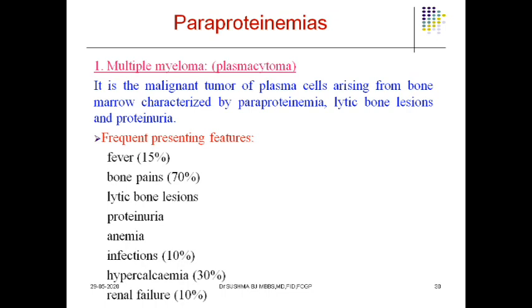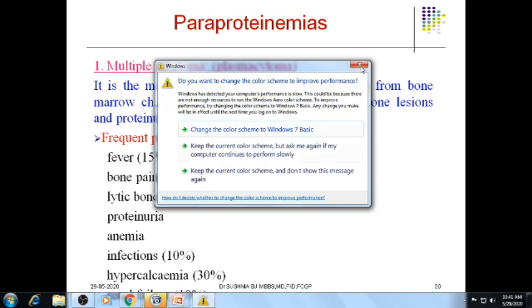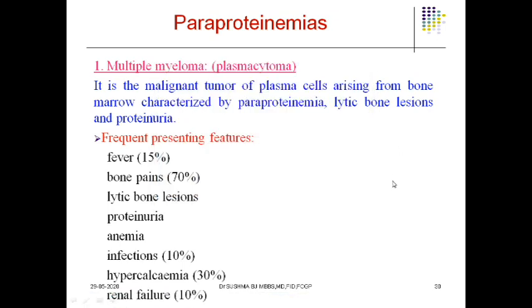The triad of multiple myeloma is, number one, paraproteinemia, number two, lytic bone lesions, number three, the patient will have severe proteinuria. Getting my point? Paraproteinemia, lytic bone lesions, and proteinuria. The patient will present with fever, bone pains, lytic bone lesions, proteinuria, anemia, infections, hypercalcemia. There is an increase in the serum calcium level because of the lysis of the bone, and the patient will have renal failure as well.